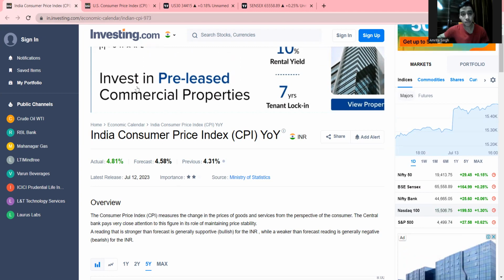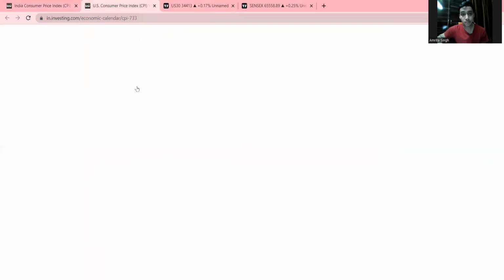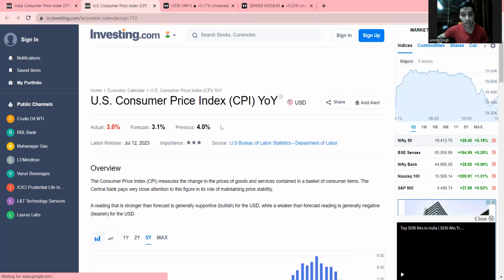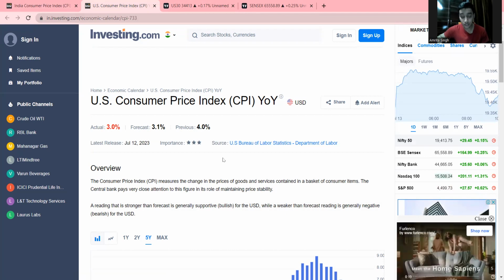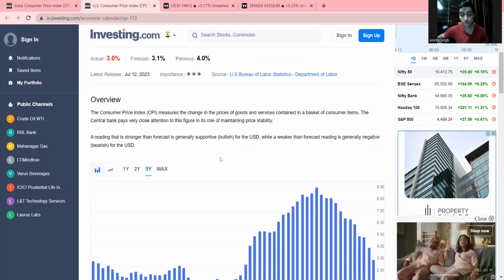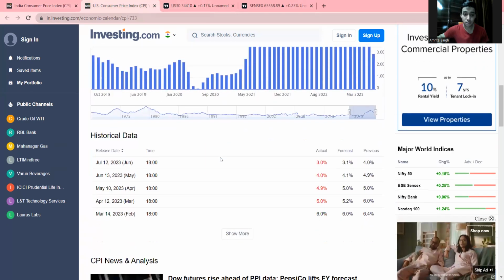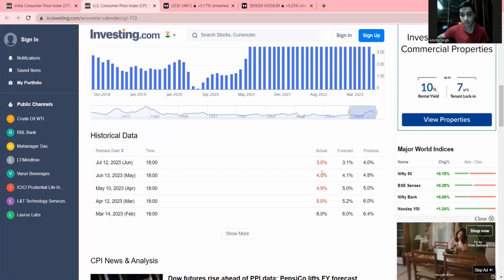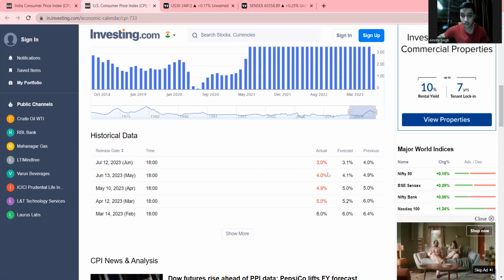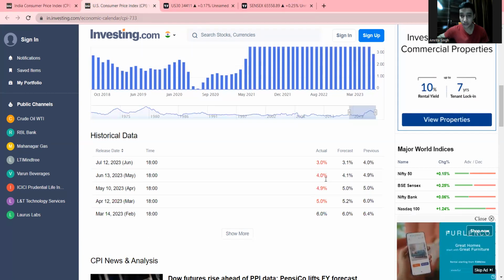And if I go to the other slide and show you the inflation data, the CPI data of America, you can see on the screen, it was pretty good. The predicted numbers were 3.1%, and the actual number which came is 3%. So it is obviously very good news for America and the American stock market. And if I scroll down, you can also compare the month-on-month inflation data here. As you can see, this data is much better than the previous months.